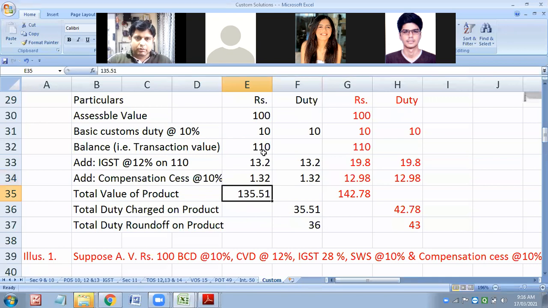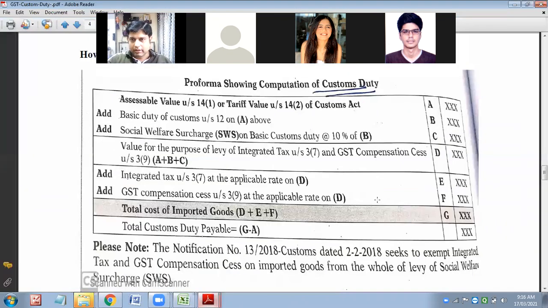So what will then be the total value of the product? Compensation cess should be on the IGST you have charged. SWS will be on the basic custom duty you have charged. Very clear? Okay.